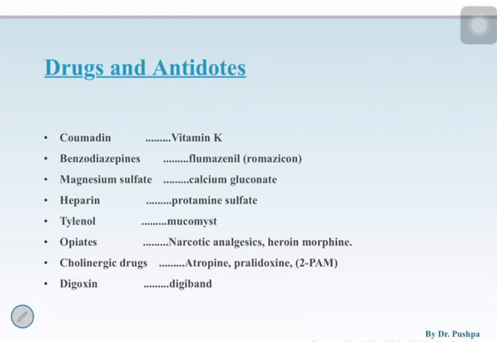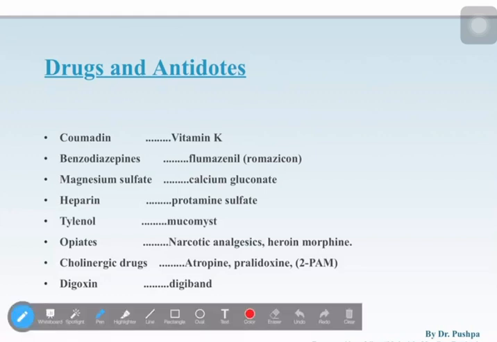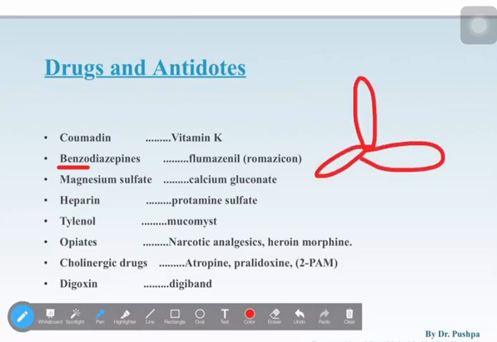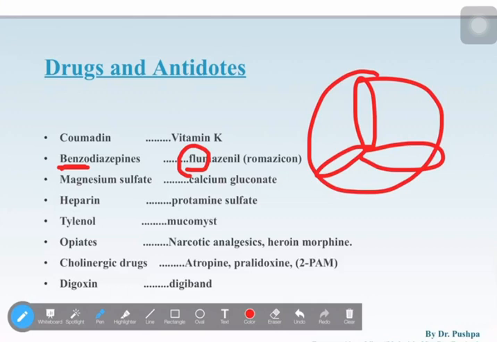Now benzodiazepine. I'll just highlight this Benz. Benz is a car, that is a symbol. So this Benz car: a girl, she's very rich, and this rich lady got flu. That's why flumazenil. Try to remember how I'm relating it. She got flu and she went for treatment in a Benz car. That is benzodiazepine and flumazenil. You can relate it very well, right?